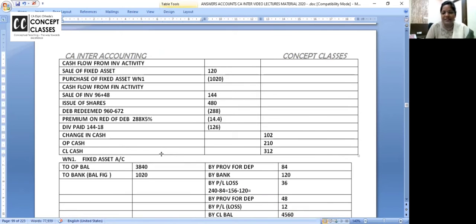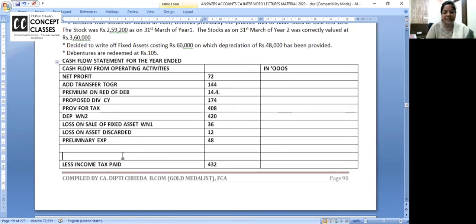So can I just write it now, after preliminary expense leave a line or two, and write it there. That's why I'm saying half a page you all need. Write down. Increase in current assets means decrease in cash. Current assets have increased and money is blocked. 109.2. What do I write in reference? Working note 4. Increase in current assets, decrease in cash, 109.2. Now, there's one more googly here.